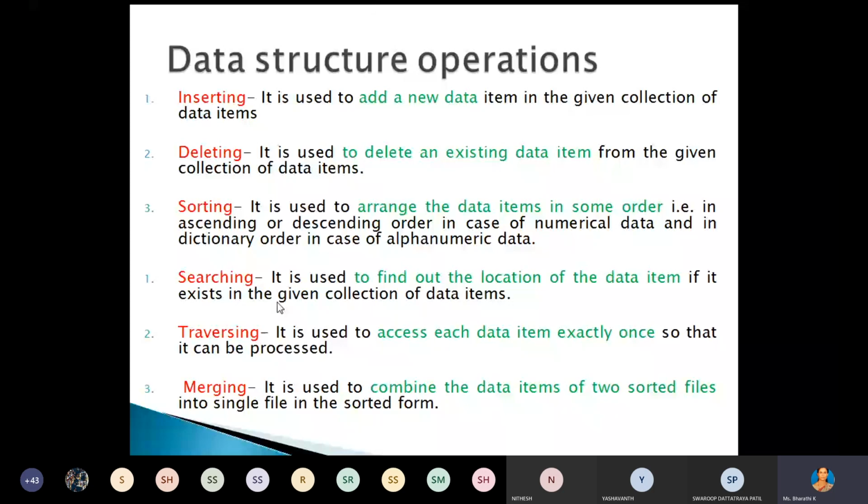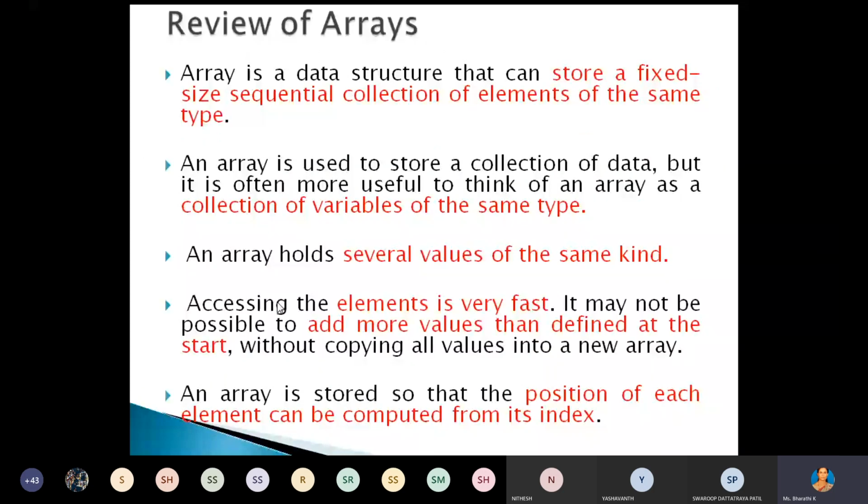As you know, an array is one of the data structures, a linear data structure. Here we can store a fixed-size sequential collection of elements of the same data type. This array is used to store variables or values of the same type. The array holds several values of the same kind. The position of each element we can compute using the index number. Now, how can we declare the array?